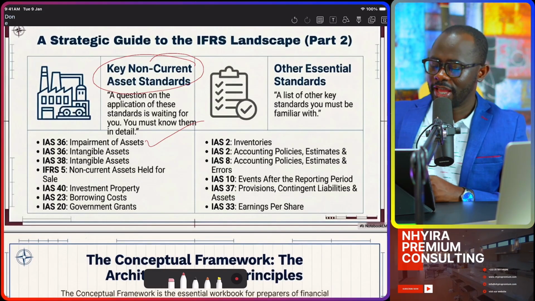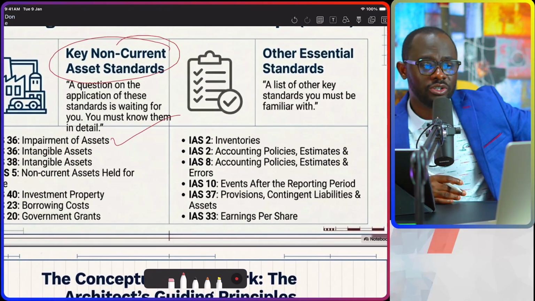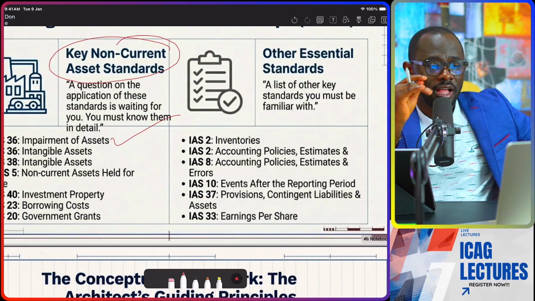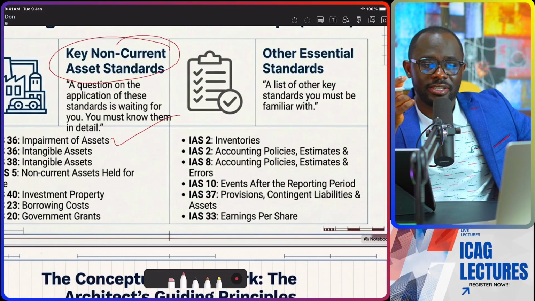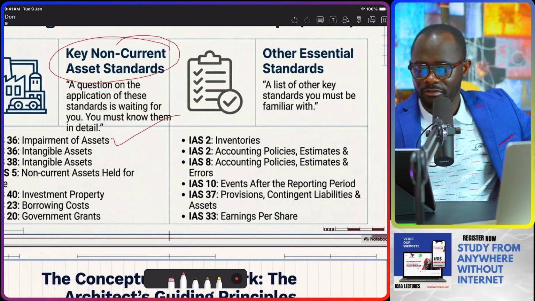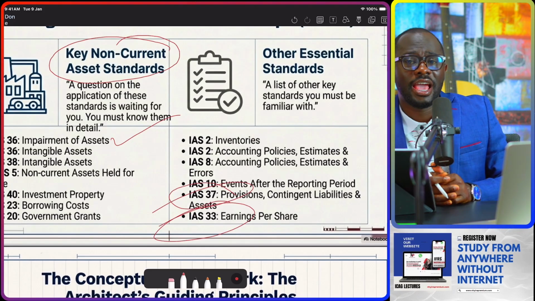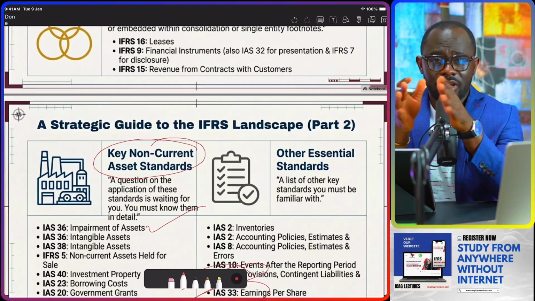Then we have the other standards, which will include IAS 2, inventories, IAS 41, agriculture, IAS 8, accounting policies, changes in accounting estimates and errors. IAS 10, events after the reporting period. IAS 37, provisions. IAS 33, earnings per share. So, yes, it's a lot, I understand.